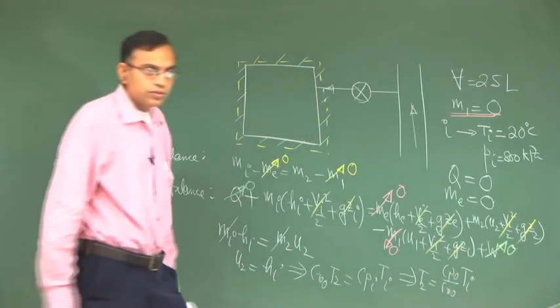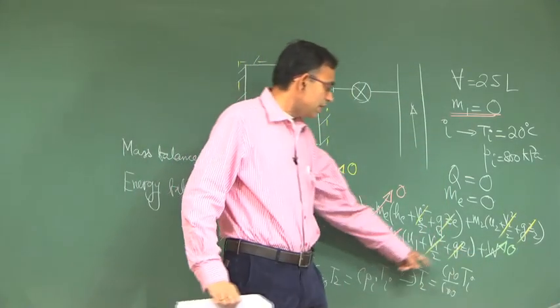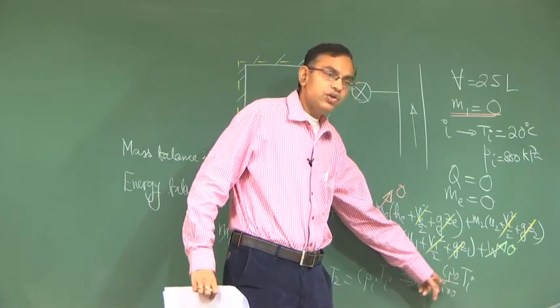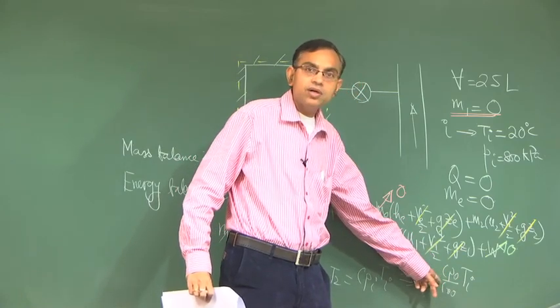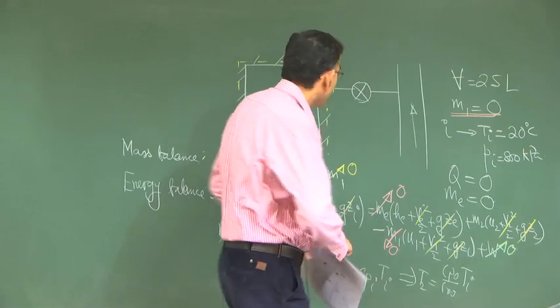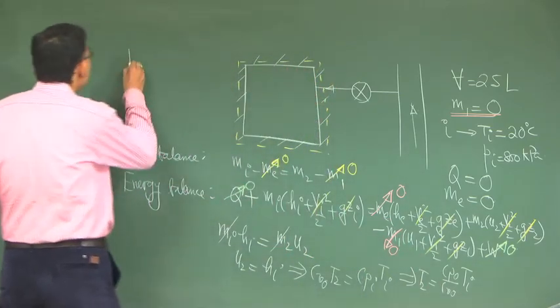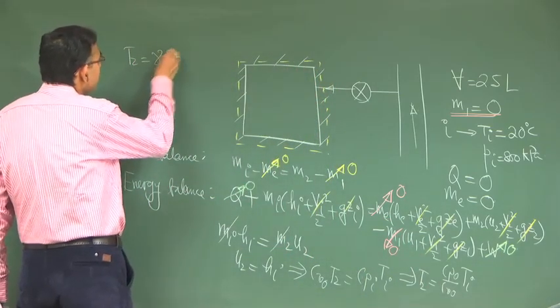So, T_2 is nothing but T_i into the ratio of specific heats Cp and Cv, which is often called gamma. So, the final answer is T_2 is equal to gamma T_i.